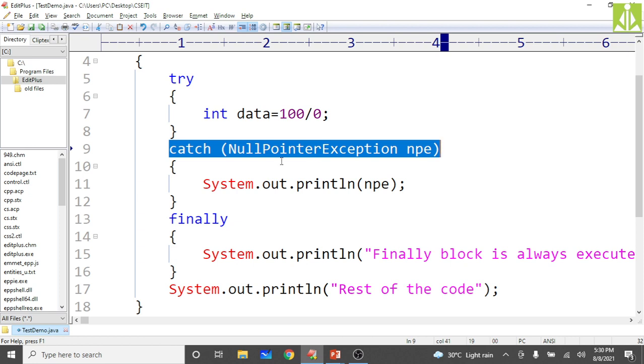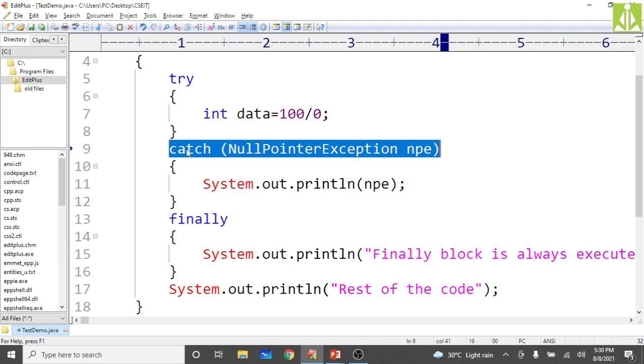So immediately what will happen? Who will catch? Do we have any other catch blocks? Do we have any other exception handlers over here? No. Then who will catch? Java's default exception handler will catch that one. So the control will jump from here to there.